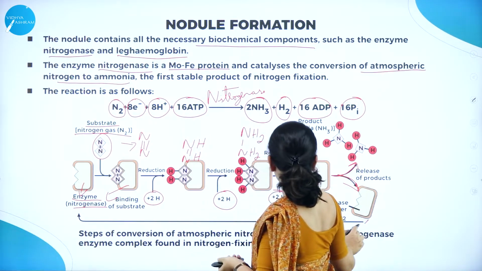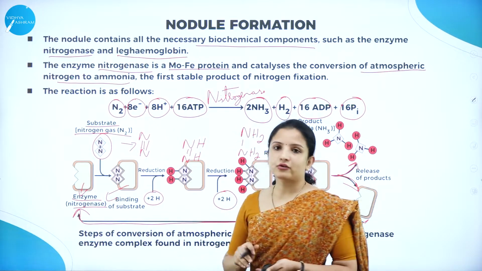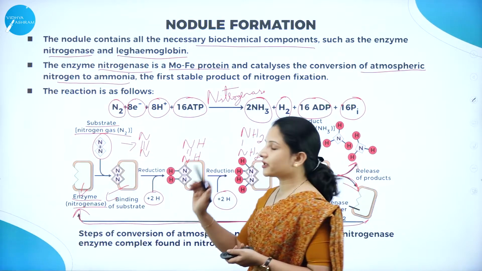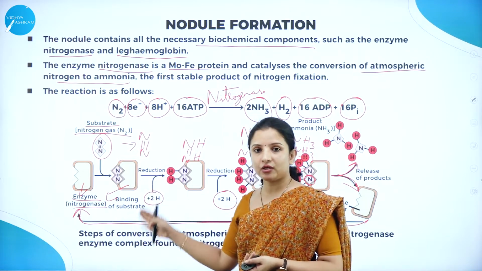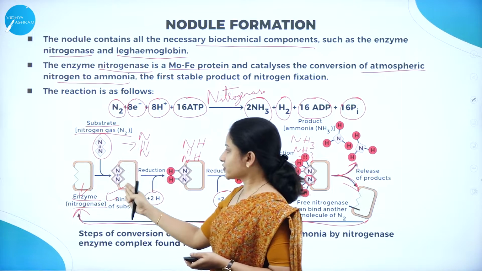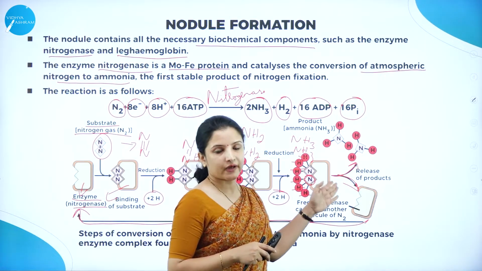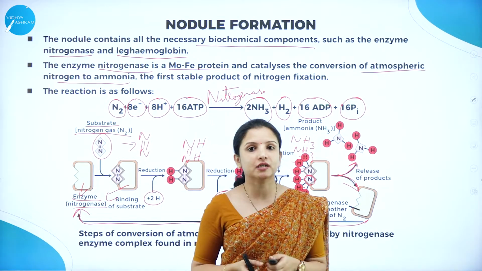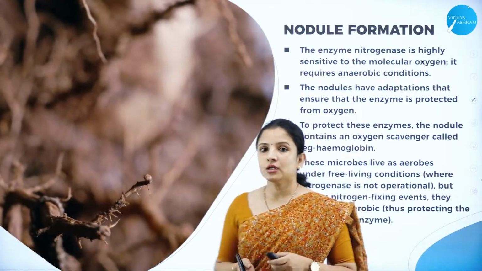It will come here, again it will combine with the nitrogen. So this process will continue, the cycle will continue as such. This is how exactly the nitrogenase enzyme is involved in the conversion of nitrogen into ammonia, wherein ammonia will be released. Well, next what happens? The ammonia gets converted into nitrite and then to nitrate. So we shall look into it.